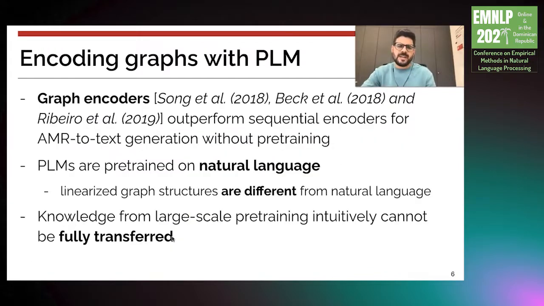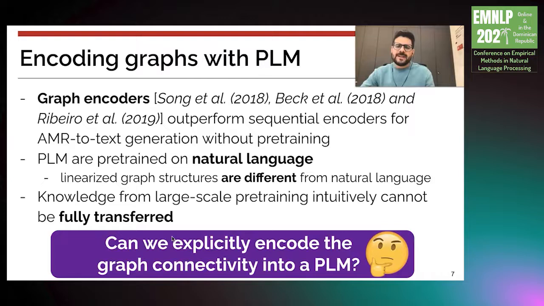So previous work in AMR-to-Text Generation without pre-training used graph encoders instead of sequential encoders to encode the structure of the graph. That is, which nodes are connected with each other. However, pre-trained language models are pre-trained on natural language, and linearized graph structures are different from natural language. And intuitively, knowledge from large-scale pre-training cannot be fully transferred when you use structured data such as graphs or linearized graphs.